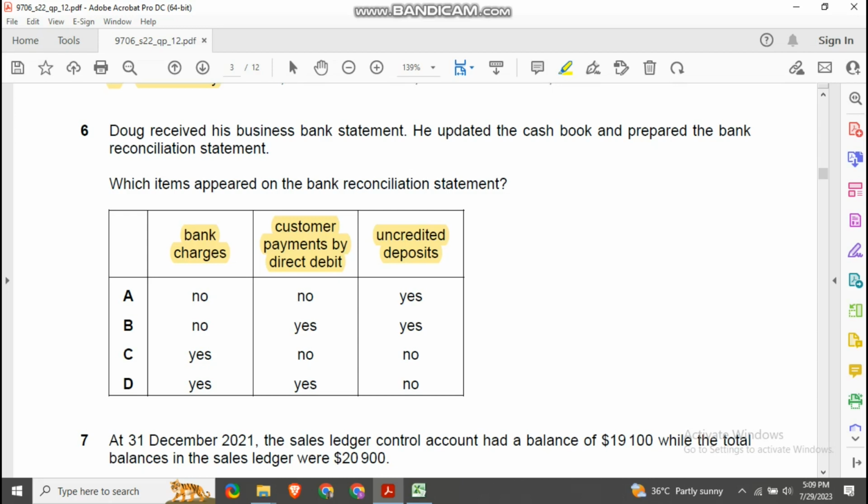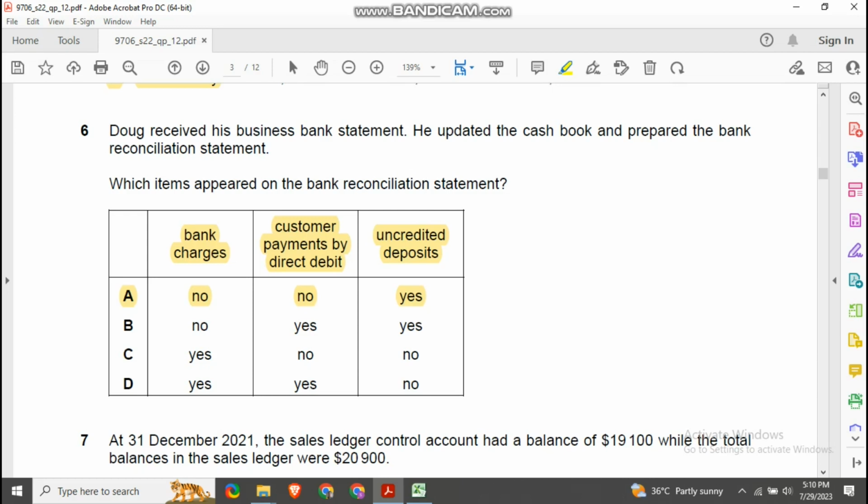Okay. So option A, bank charges, it says no, we do not write down that in the bank reconciliation statement because we update that in our cash book. So this is correct. Number 2, customer payments by direct debit. So customer is directly paying into our bank account, so we'll update that in our cash book. So this is also true. And last one is uncredited deposits. So when you deposit money but it is not credited, then you need to record that down in your bank statement. This is correct. So that means all 3 options are correct here for option A. So this is your right answer.